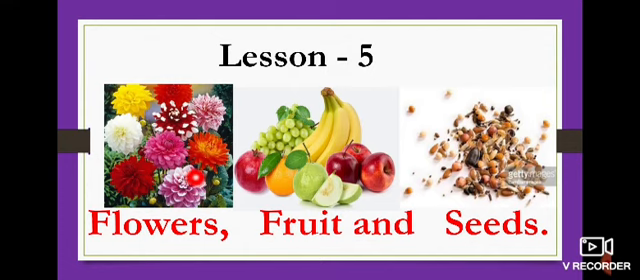Look at the picture. What is this? Flowers. Very good. What's this? Fruit. And what's this? This is a new one for you, no? Seeds. Now read the spelling. FLOWERS, flowers. FRUIT, fruit. And SEEDS, seeds. Flowers, fruit and seeds. What's the name of the lesson? Flowers, fruit and seeds. Very good.